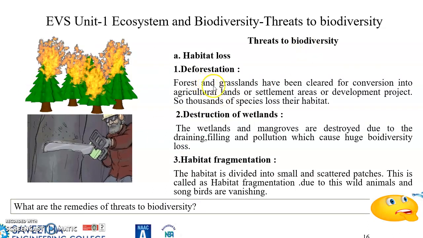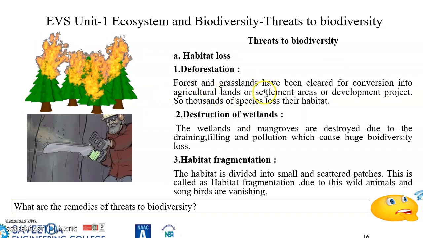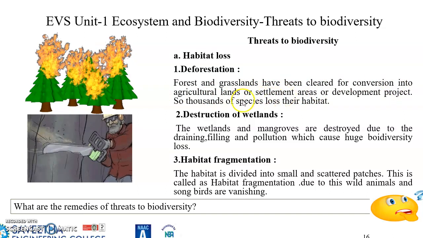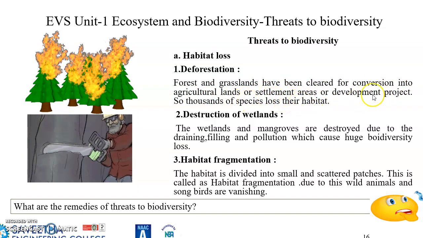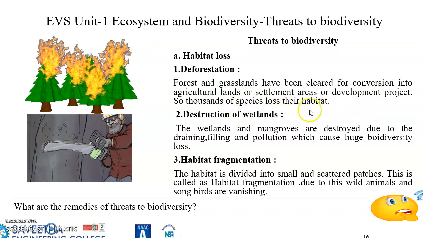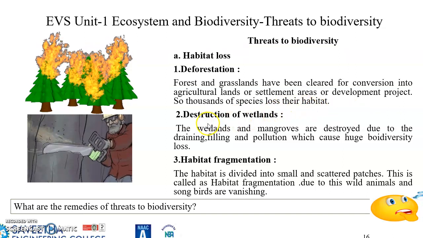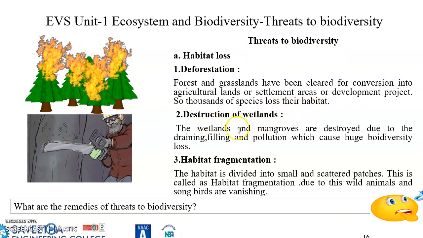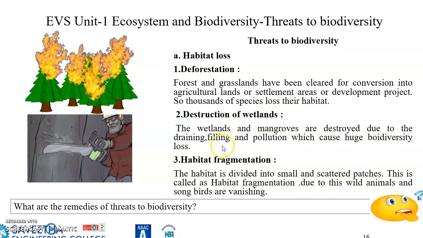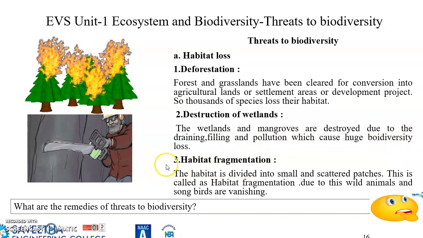First of all, deforestation. Every year we lose so much of forest and grassland. It has been cleared for conversion into agricultural lands or settlement areas for development projects. So thousands of species we are losing, and thousands of species are losing their habitat. The second one is destruction of wetlands. The wetlands and mangroves are destroyed due to draining, filling, and pollution, which cause huge biodiversity loss.